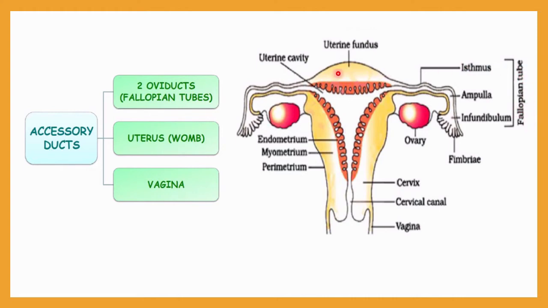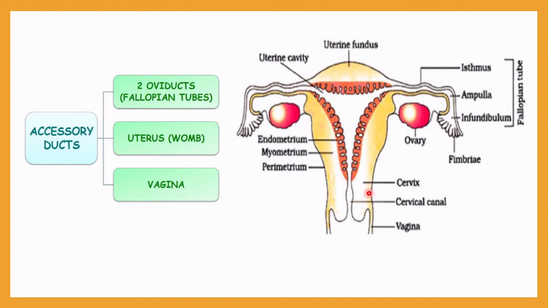Okay, and then here you can see this structure and that is called uterine fundus. And the cavity in between, you can see, is called uterine cavity. And here the very important information is written. So uterine wall is made up of three layers. The outermost layer is perimetrium, the middle one is called myometrium, and the innermost layer, here you can see the reddish color, is called endometrium. We'll discuss each layer in detail.